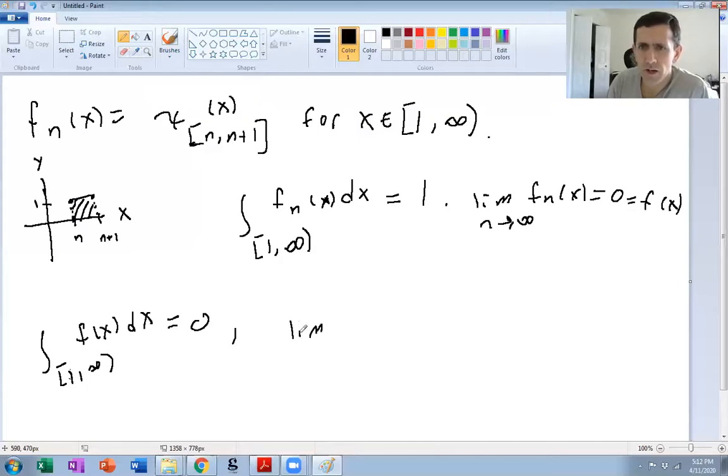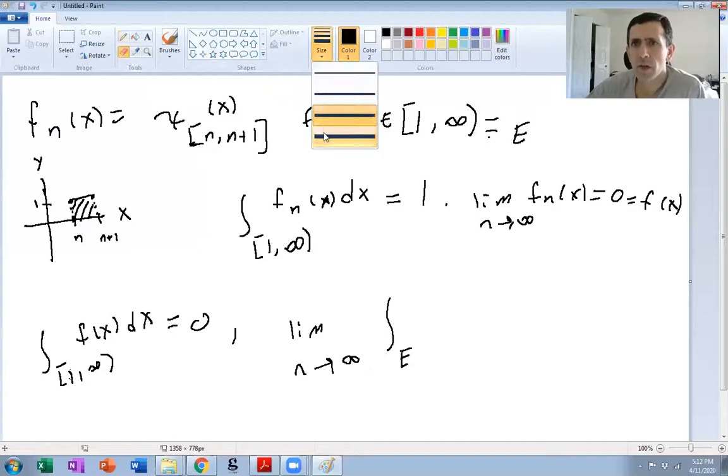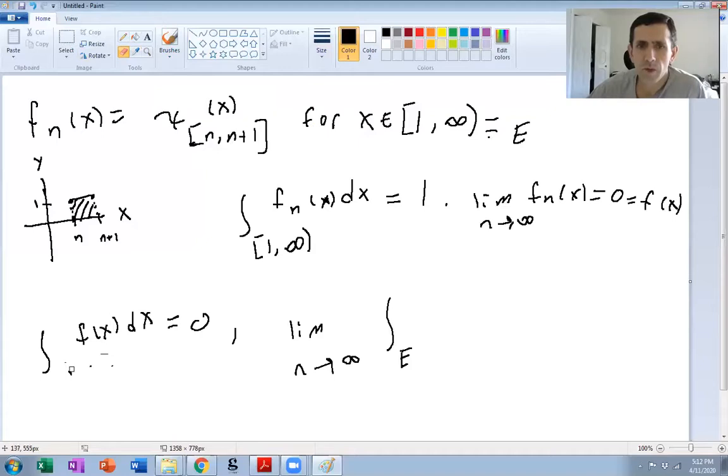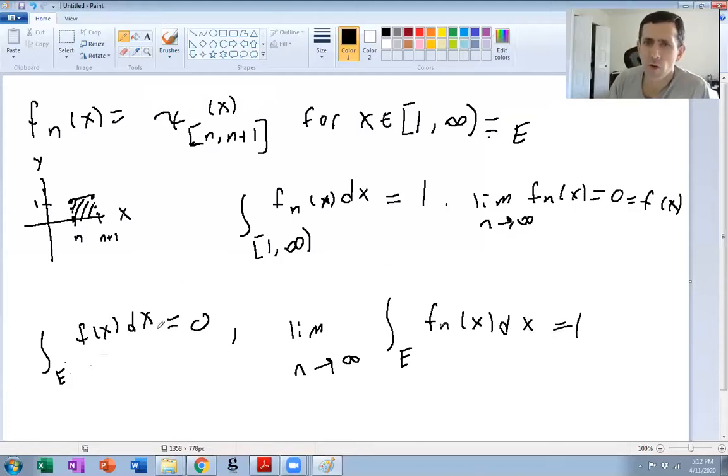And this, again, actually, let's call this E. Right, so again, this limit here obviously is 1. It's a constant sequence. So this here, the integral of the limit, is 0. The limit of the integral is 1.